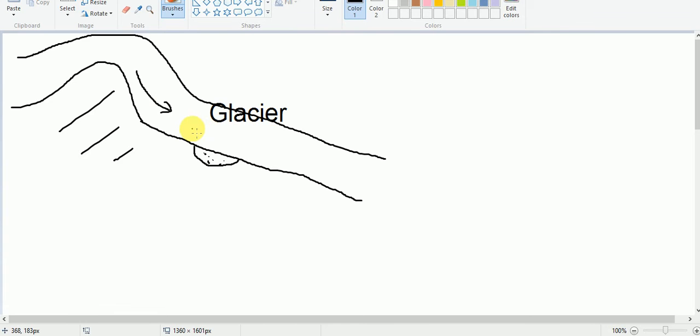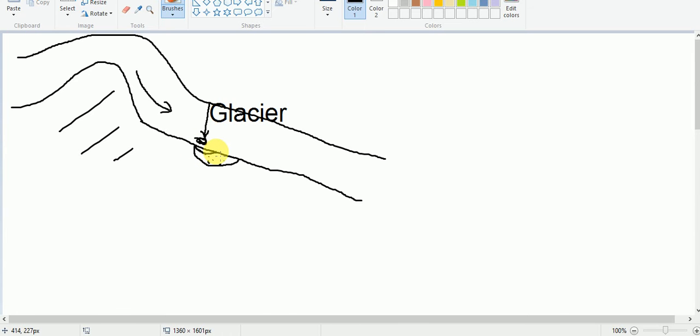And here, because of the weight of the ice from above, I have told you that sometimes the thickness of the glacier is about 1000 meters or even more, and because of the pressure from above, the ice at the bottom will be melted. Therefore the water will wet the surface here.